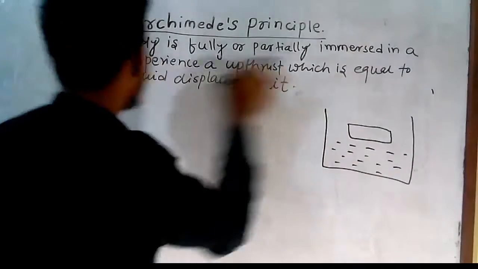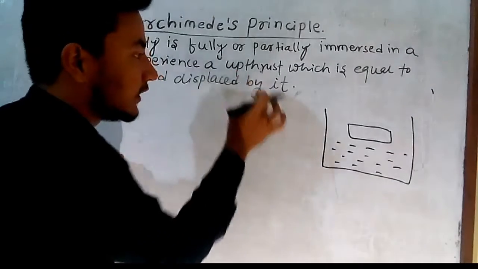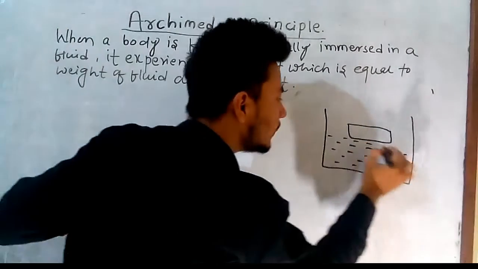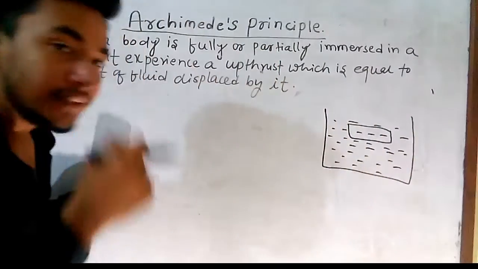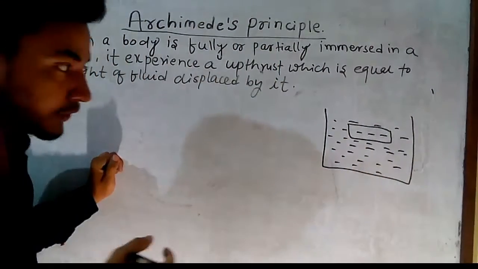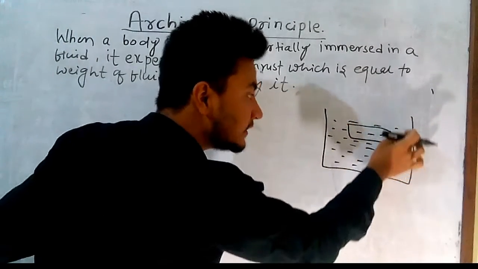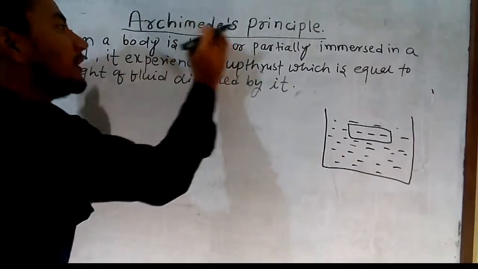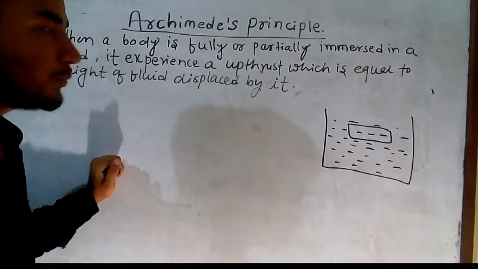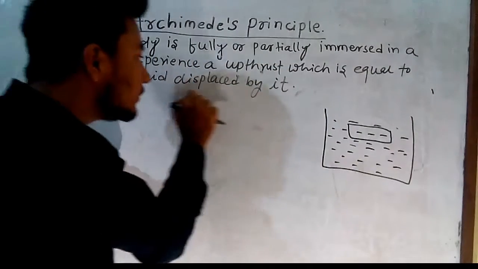Immersed in a fluid, it experiences an upthrust. So this liquid gives an upthrust, and this upthrust is equal to the weight of fluid or liquid displaced by this body, and that principle is called Archimedes principle. Now the confusion is in two terms, that is upthrust and weight of fluid displaced.